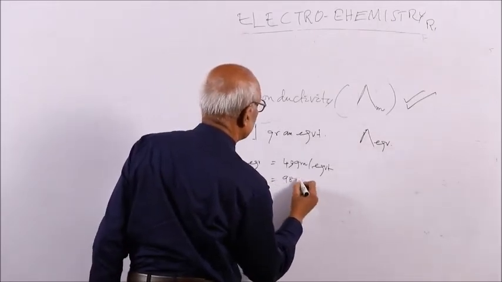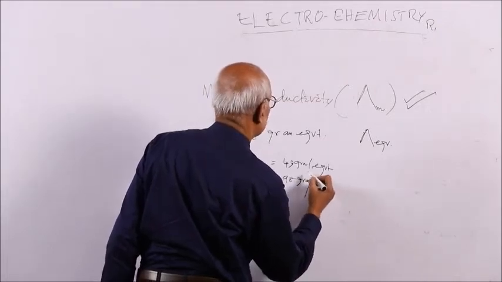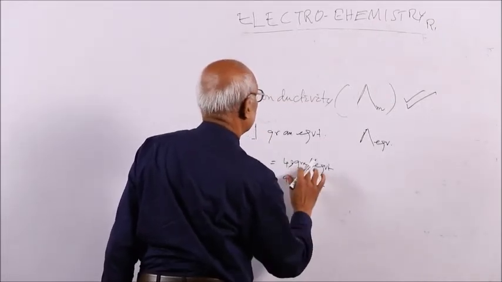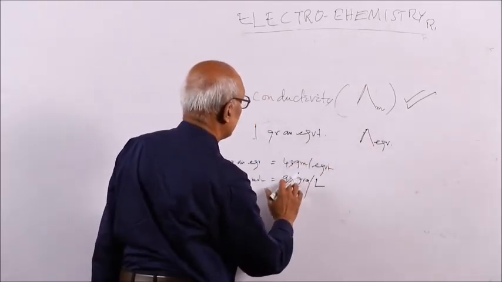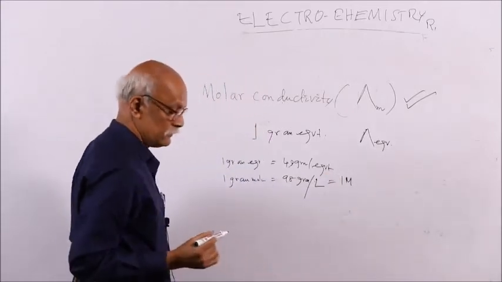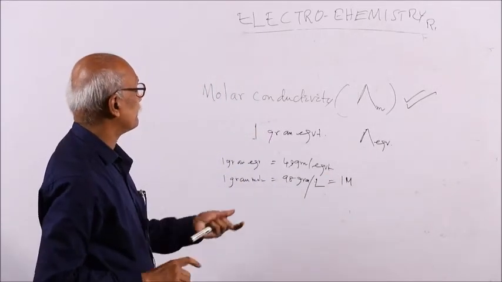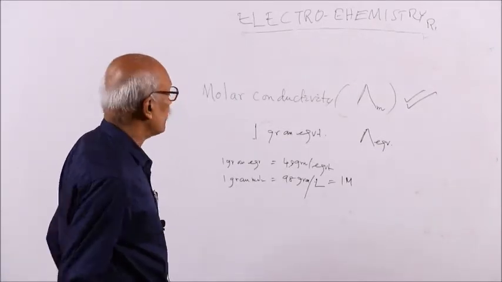That is 98 gram per what? Per liter. 1 gram equivalent is equal to 49 gram. Here 1 liter contains 98 gram or 1 mole, that is called 1 molar solution. So the conducting power of this 1 molar solution, you can call it molar conductivity.